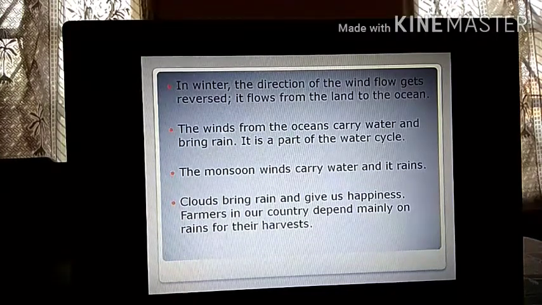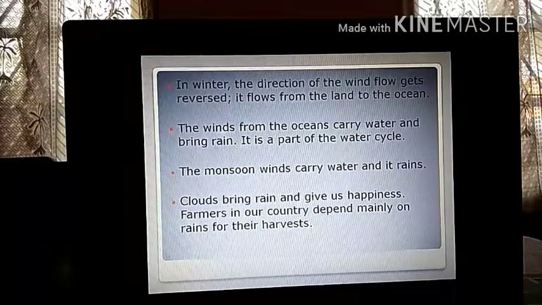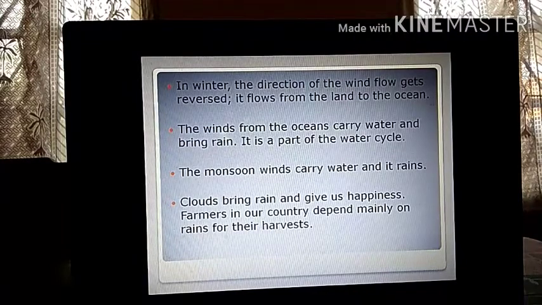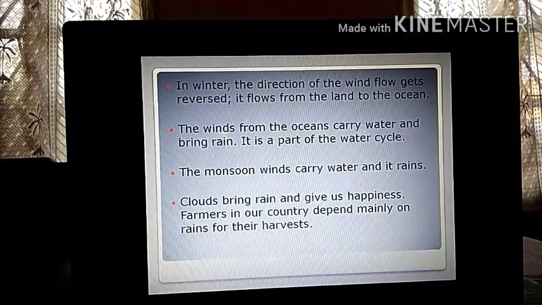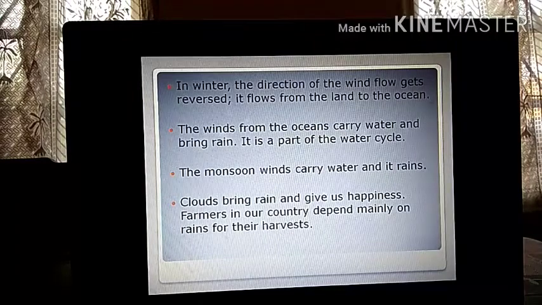Students, let's continue from the part that we left. So in winter, the direction of the wind flow gets reversed. It flows from land to the ocean. If you remember, sea breeze and land breeze. Sea breeze happens during the daytime. Why? Because the land gets heated up faster. So the air above the land rises up and the cold air from the sea comes and takes its place. So it is called sea breeze.